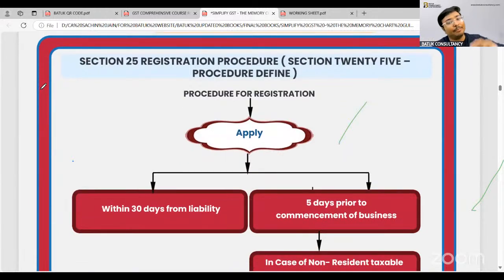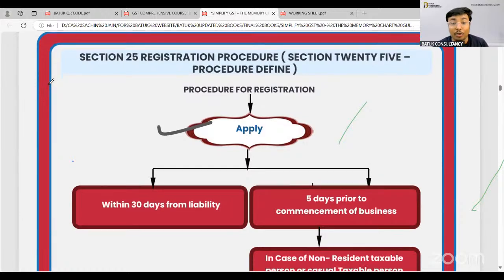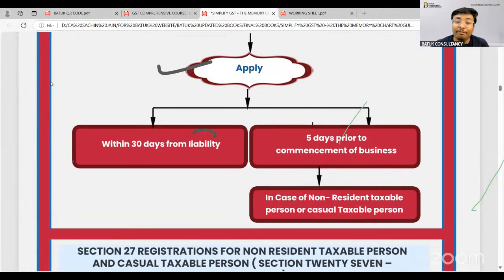Now, sir, you said yes, we have to take the GST registration if the limit has crossed, or there is a requirement to mandatorily take the GST registration, or no requirement to take the GST registration. Now, the question is what will be the process of registration? They specify that you have to apply on the GST common portal within 30 days from the date of liability. Or if you are taking the registration as a non-resident taxable person and casual taxable person.